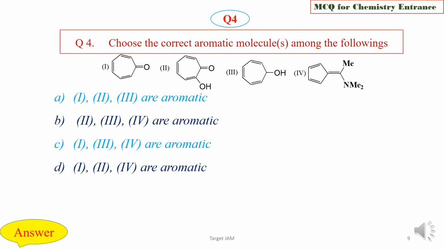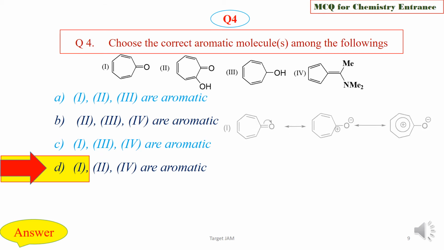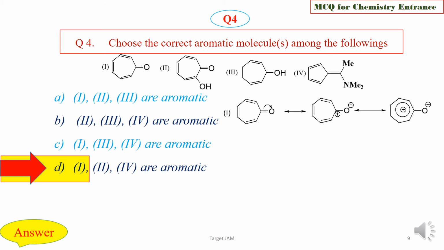We are now going to check the answer key, and the right option is option D, that is 1, 2 and 4 are aromatic. See, compound 1 is easily converted to this dipolar form, and this 7-member ring has 6 pi electrons, so it is aromatic.